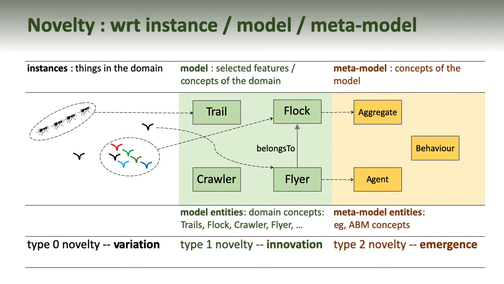Novelty is something new, not seen before, not expected. We use a definition that has three types of novelty relative to the system model and meta-model. Type 0 novelty, or variation, is novelty within the model, such as new instances with different values of model types. Type 1 novelty, or innovation, is a novelty that changes the model, such as speciation requiring the introduction of a new class or type in the model. Type 2 novelty, or emergence, is a novelty that changes the meta-model, such as a major transition requiring the introduction of a new concept in the meta-model.